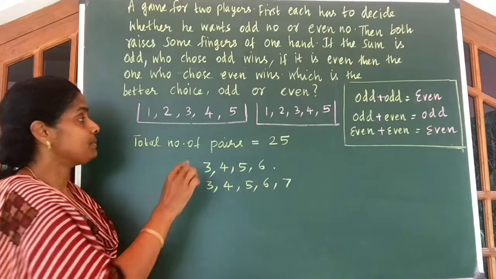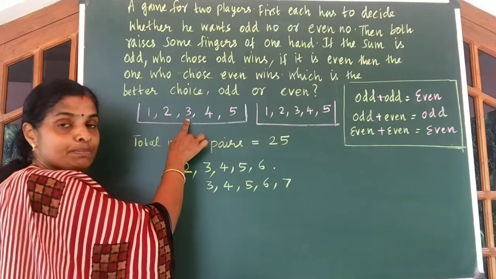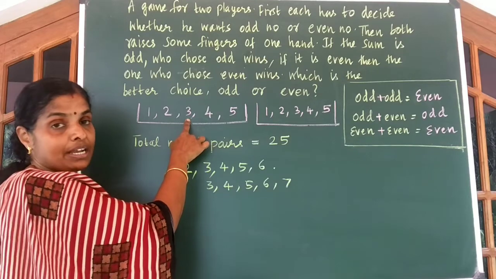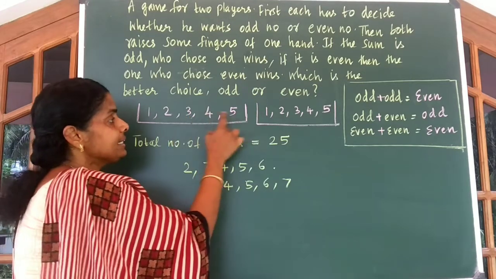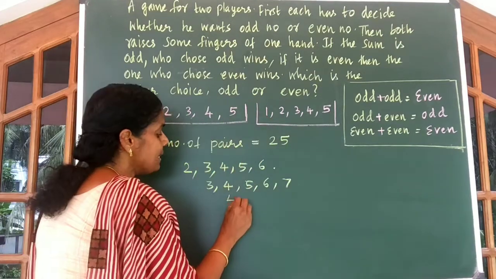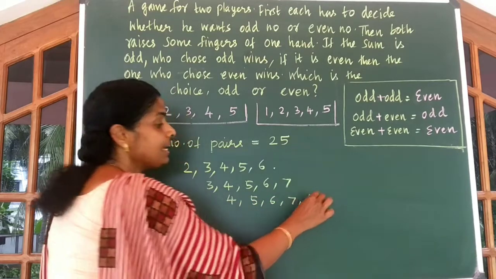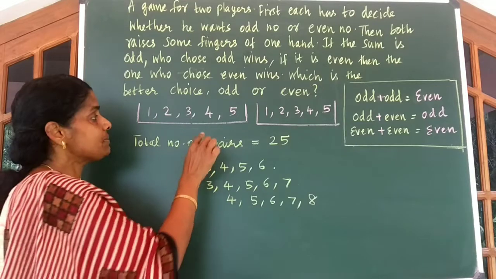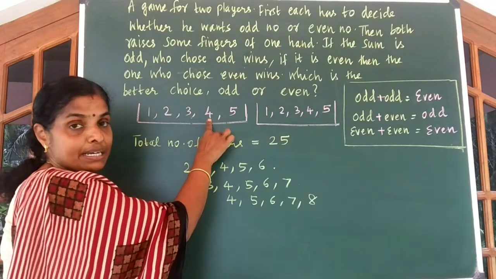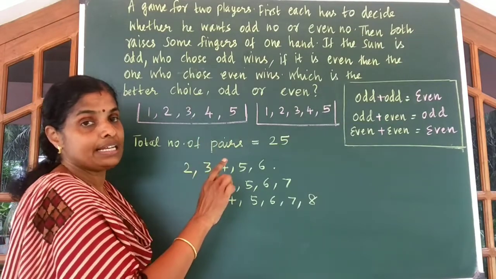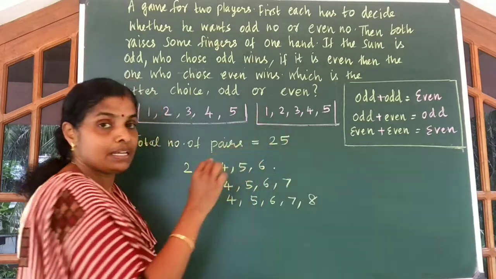The next possibility. Suppose the first person raises 3 fingers. Then you get 3 plus 1, 4, 5, 6, 7, 8. The next possibility. Suppose the first person raised 4 fingers and the second person 1.